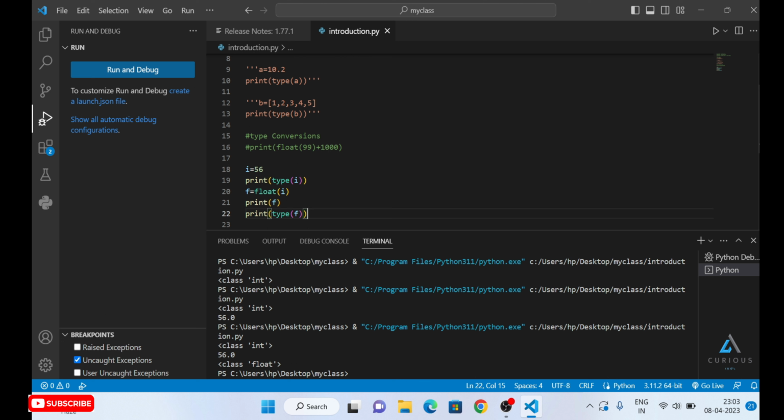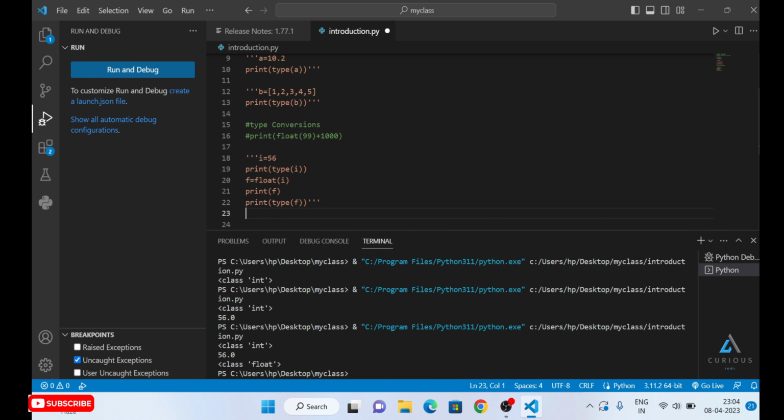Now another most important aspect where students get confused most of the time is integer division. Most of the time, while doing integer divisions, you get the answer in floating points, and let me show you how it is done. Let's comment this one out.